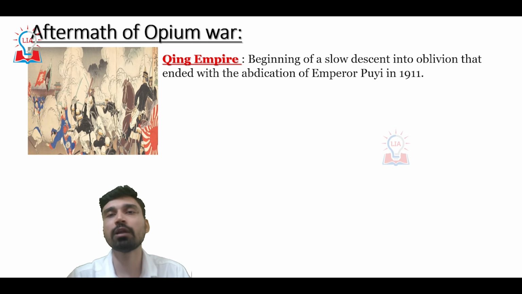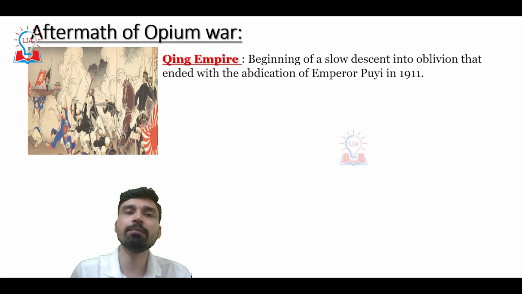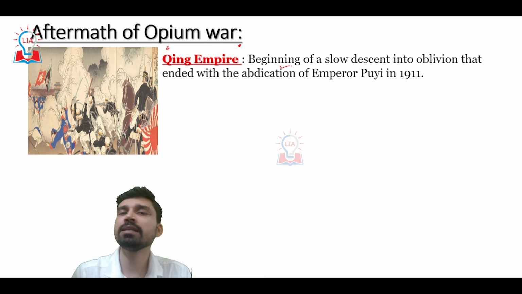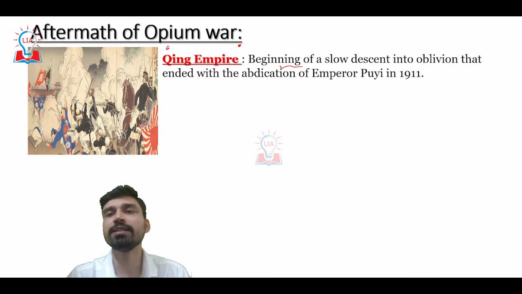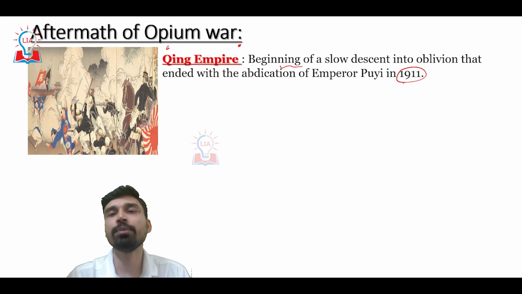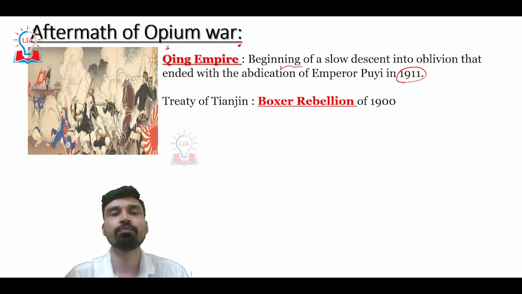Now, gradually, if we try to understand, once the first and second Opium Wars ended, what has been their aftermath or after effect? Its aftermath is observed on many players. For example, the Qing dynasty, which was ruling China at that time: the end of the Second Opium War can be considered the beginning of a slow descent of the Qing dynasty into oblivion, which finally ended in 1912 when the Qing Emperor Puyi abdicated the throne.